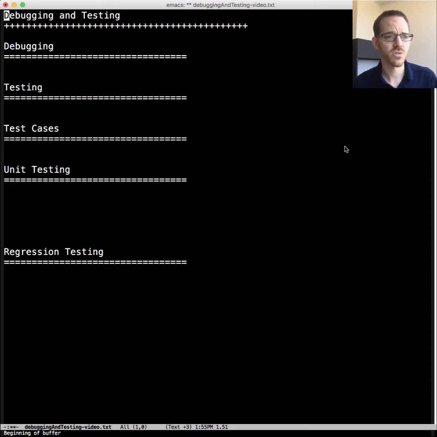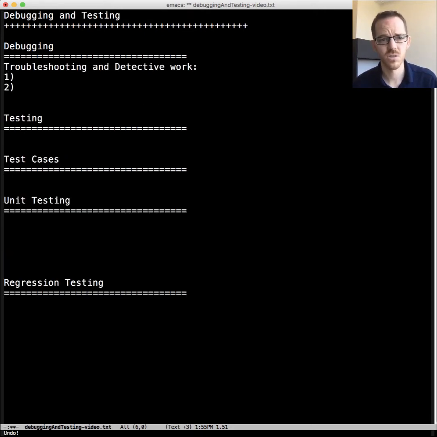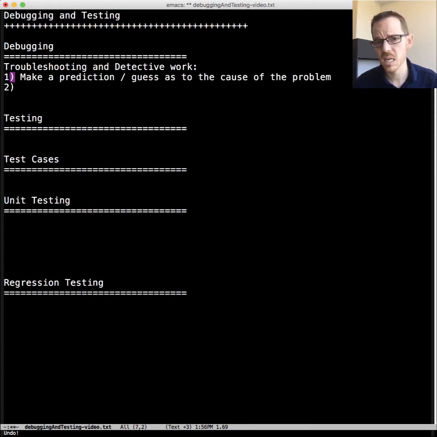Debugging is also known as detective work and troubleshooting. In some ways it can be very enjoyable, if you enjoy that sort of thing, to have a challenge to track down and figure out what's going on. In general there are two major steps. One is to make a prediction, meaning guess what the cause of the problem is, have a hypothesis. The other step is to try out an experiment.